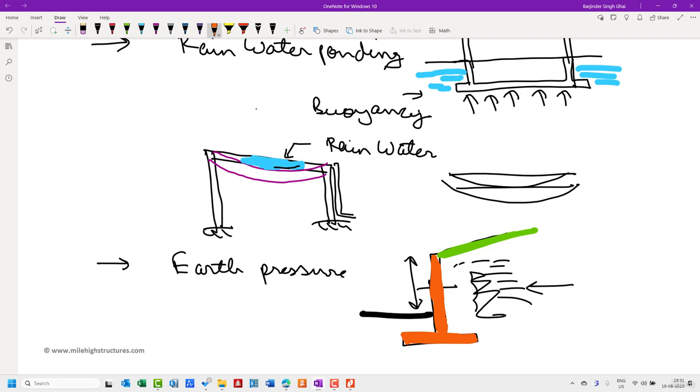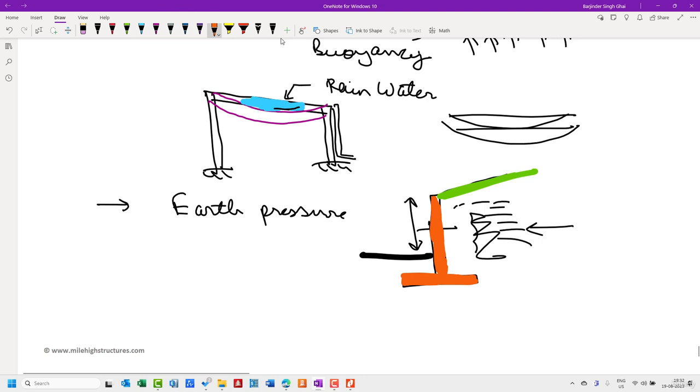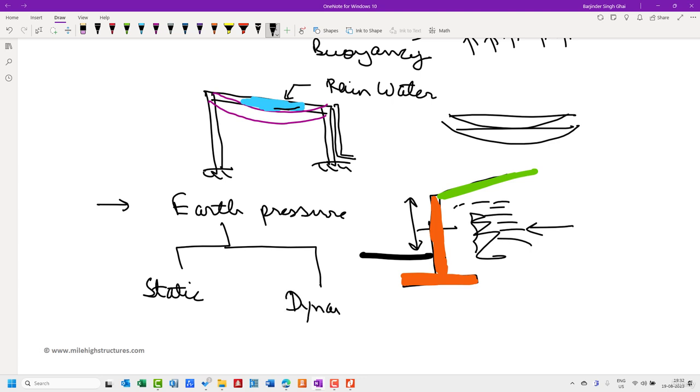So this also we shall discuss, that how we can design the retaining wall for earth pressure. And this is static also and dynamic also. So when we are dealing with the earth pressure, or when we are dealing with retaining walls in Australia, we shall mostly deal with the static earth pressure only. But when we are dealing with the retaining walls in New Zealand, it is better that we do consider dynamic earth pressure, especially in high seismic zones.